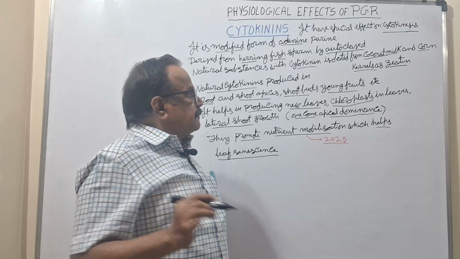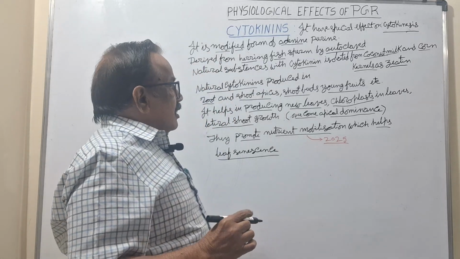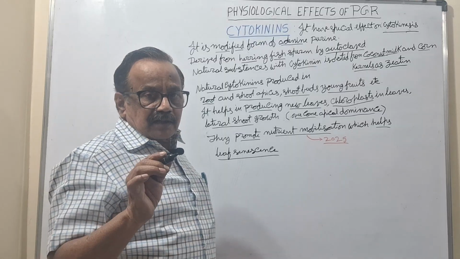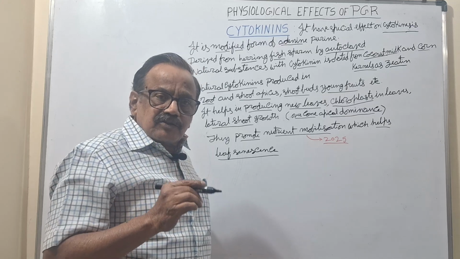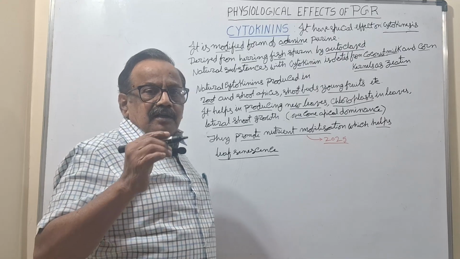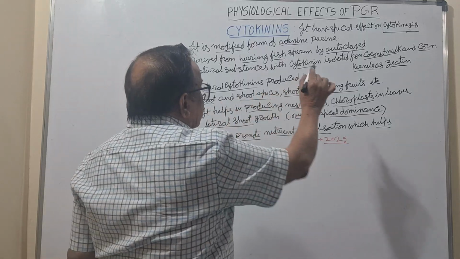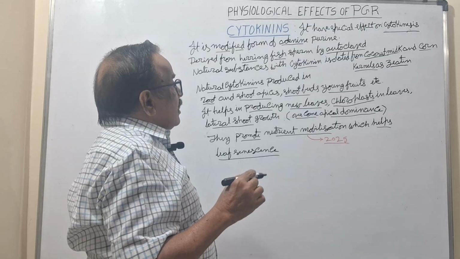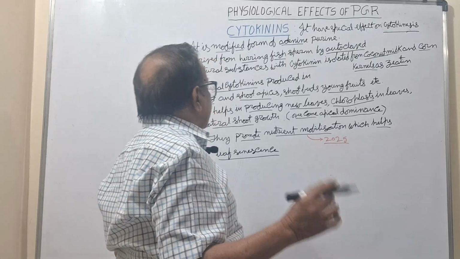That is the explanation. So here the zeatin was separated from the corn kernels, unmatured corn kernels, and coconut milk. Remember the point: why is it? Because they are the endosperm. Endosperm is rich, it is produced by the triple fusion in the plant, in the monocots, and also because it has the 3n number. Now this type of naturally occurring substance with cytokinin activity is called zeatin, and it is observed in coconut milk and corn kernels.